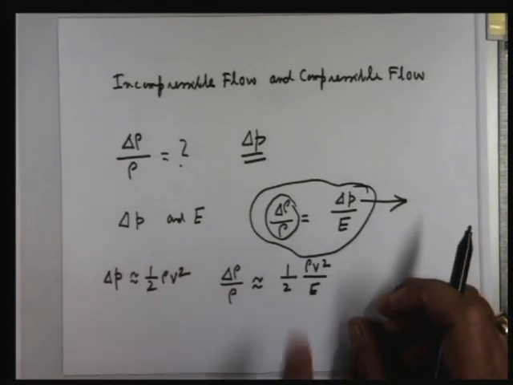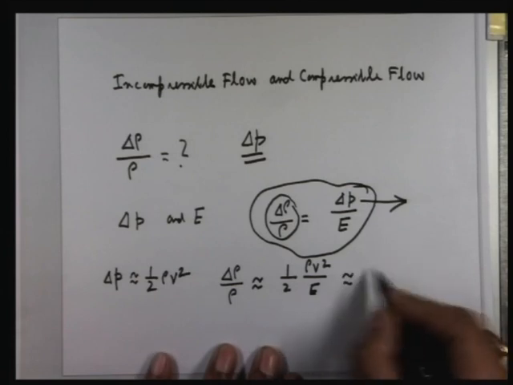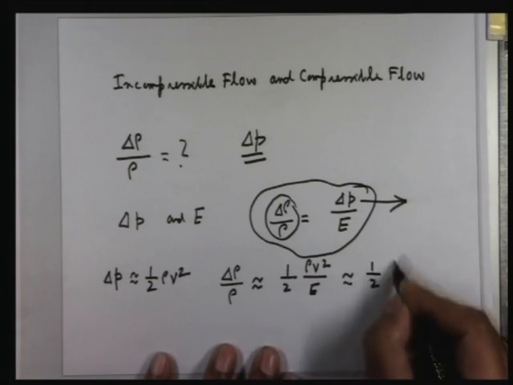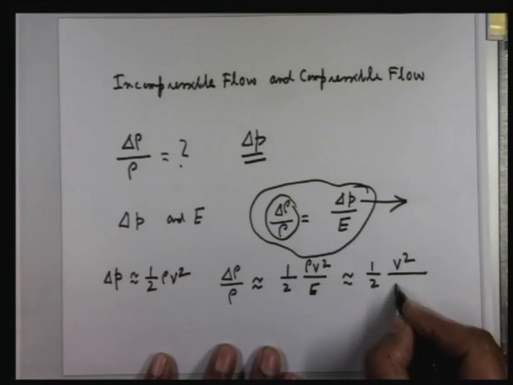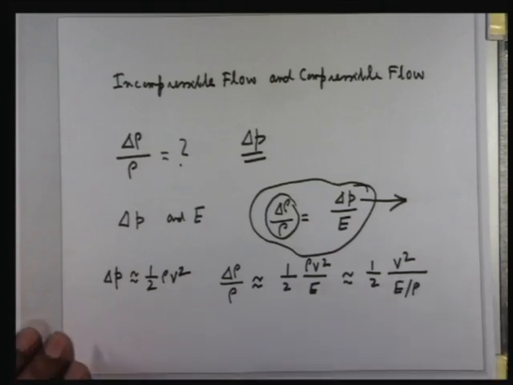Then we can write one step, half v square divided by E by rho. And you know that the velocity of sound or the acoustic speed in a fluid medium is given by root over E by rho.